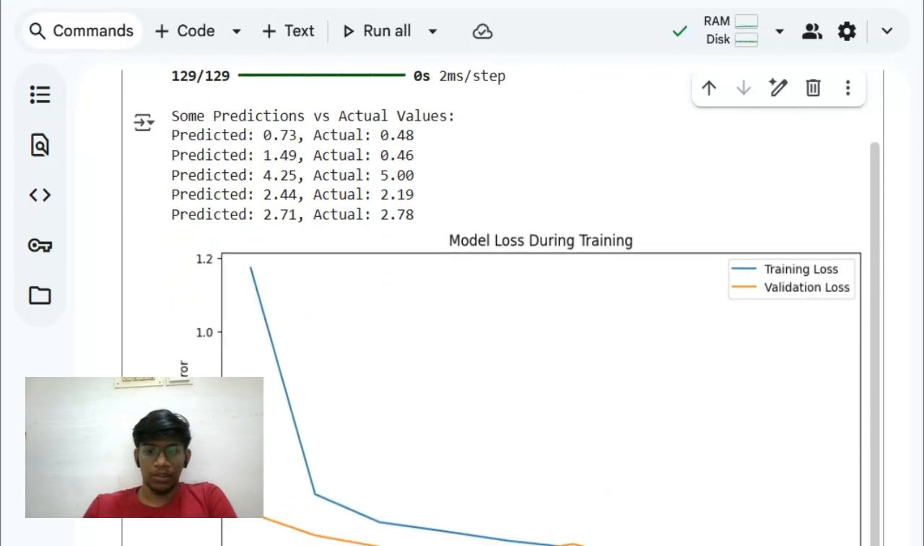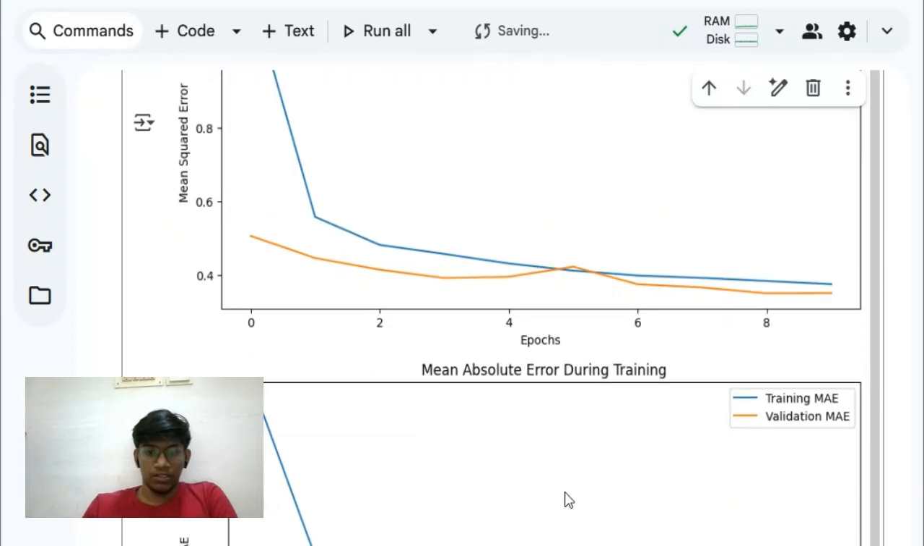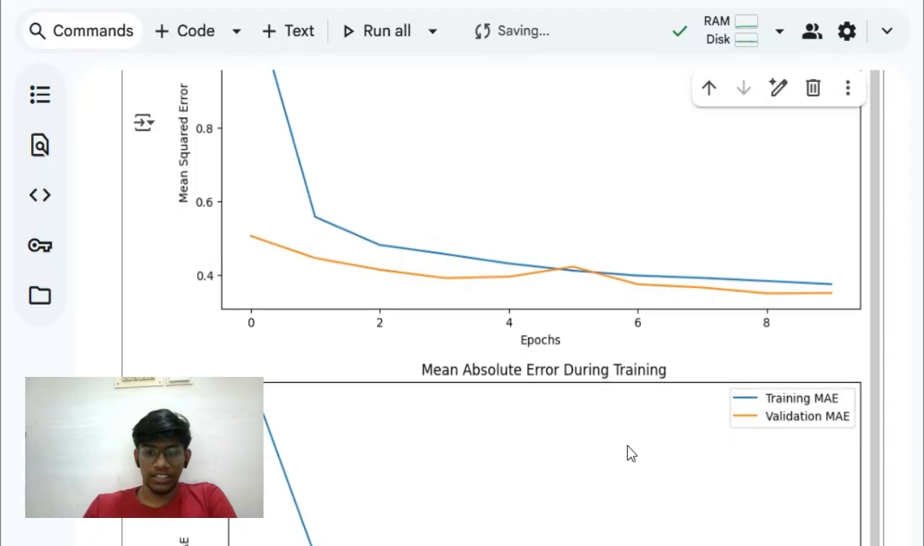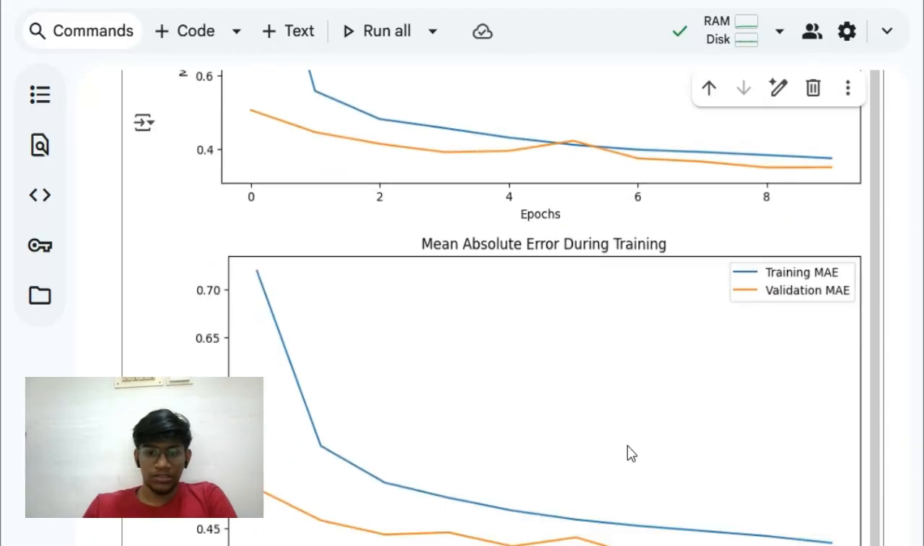Finally, I use Matplotlib to plot two graphs. The first one is training versus validation loss, and the next one is training versus validation mean absolute error.